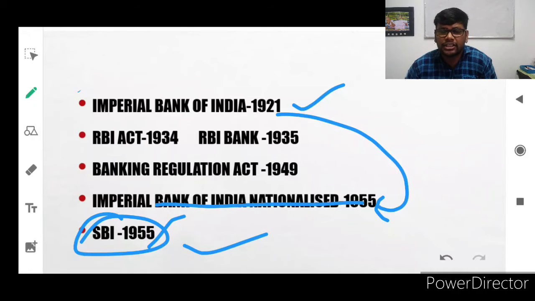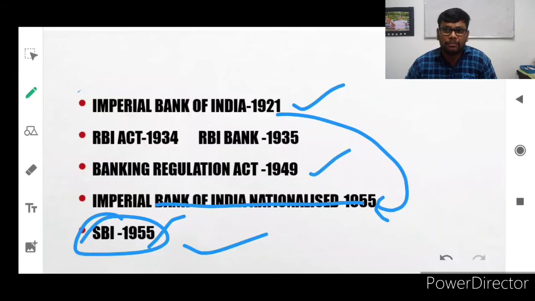The RBI Act was passed in the year 1934, and the RBI started officially in the year 1935. They have the sole authority to print the currency, check currency, and act as financial advisor for our country, the bankers' bank. So everything is RBI.